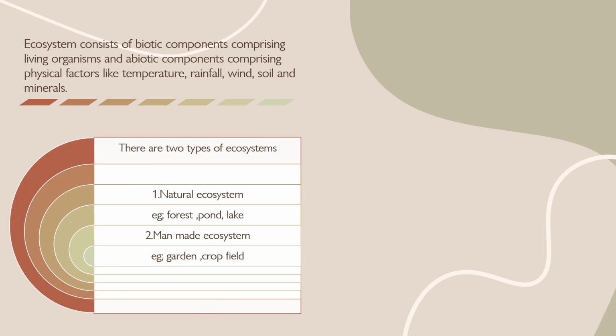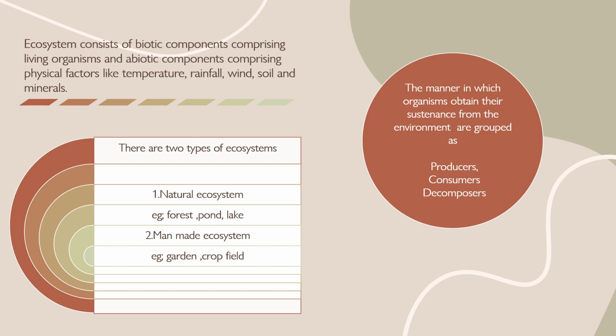Two types of ecosystems are there, natural and man-made. Natural means it is naturally occurring, like forest, pond, lake. Man-made means it is made by man, for example garden, crop field, etc. Based on the manner in which organisms obtain their sustenance from the environment, they are grouped as producers, consumers, and decomposers.